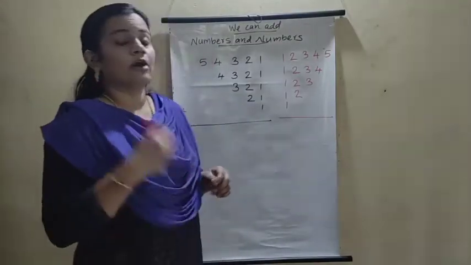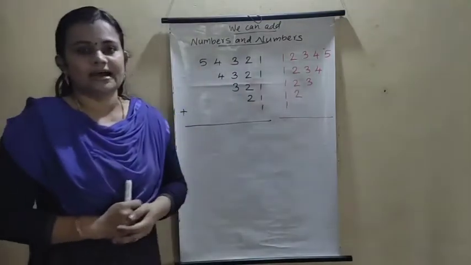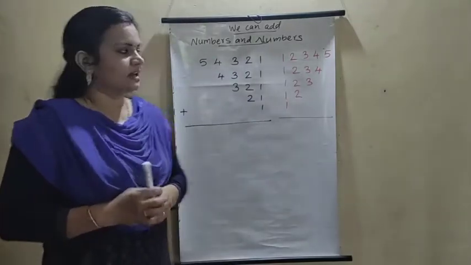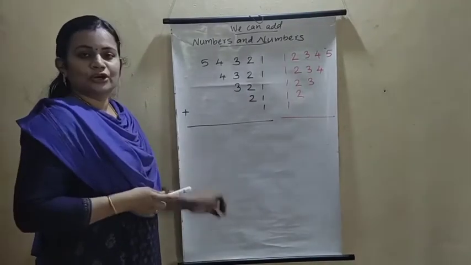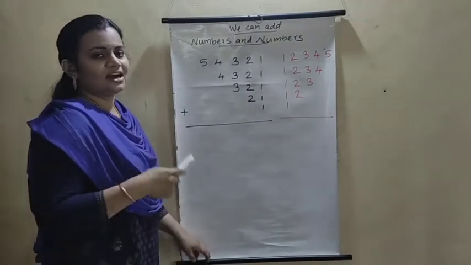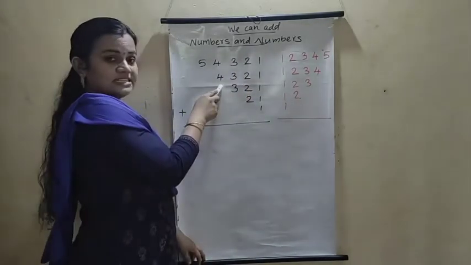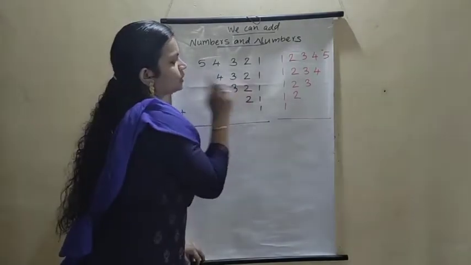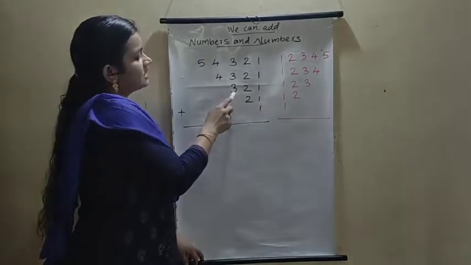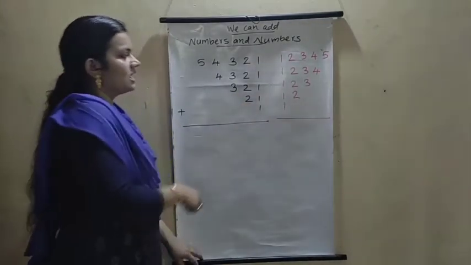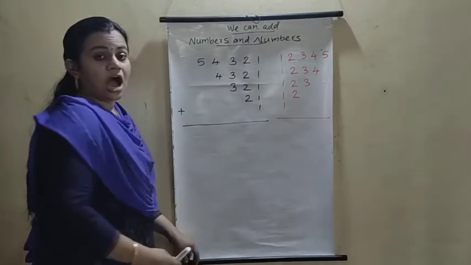Okay, my dear children, now we are discussing the last section of the second chapter, numbers and numbers. Two examples are given here. This is a 5-digit number. How to read the 5-digit number? You need not study the 5-digit number, you just read it. 54,321. This is a 4-digit number, 4,321. Next, this is a 3-digit number we already learned, 321. 21, 1. Now add these numbers. We already know how to add these numbers.